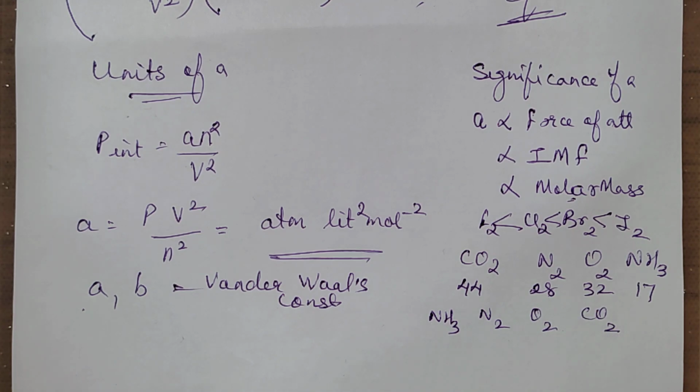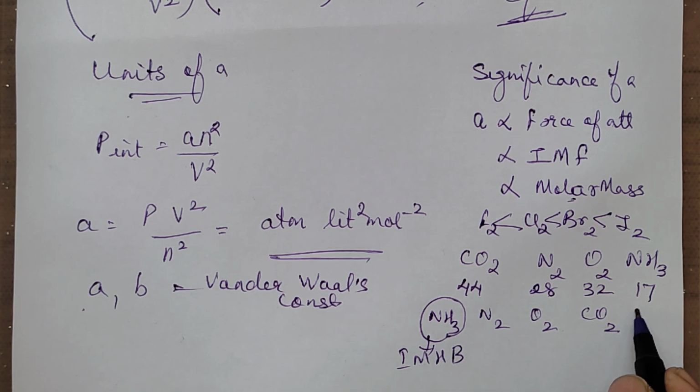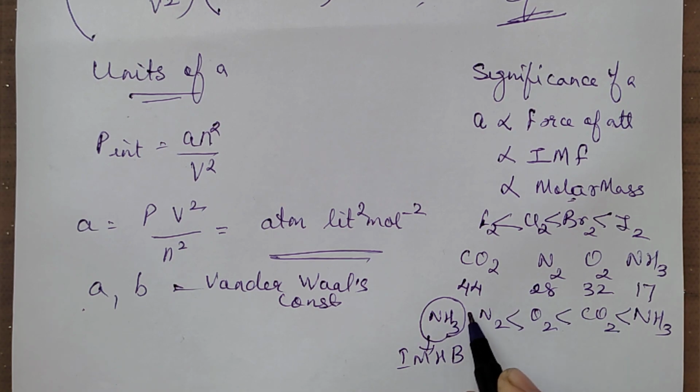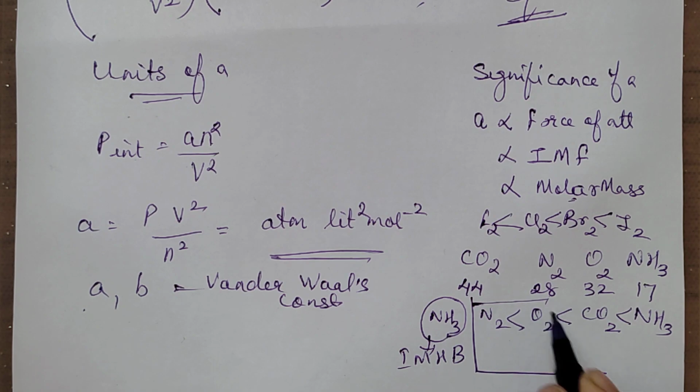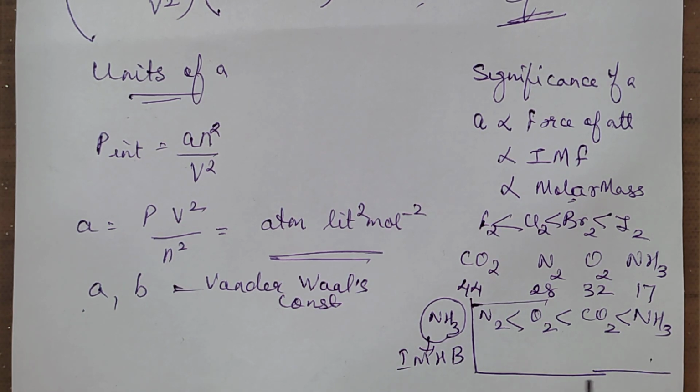This should have been the order, right? But ammonia has a peculiar property of intermolecular hydrogen bonding. Therefore, ammonia has the maximum a value. Please make note of it. Ammonia has more intermolecular forces of attraction.